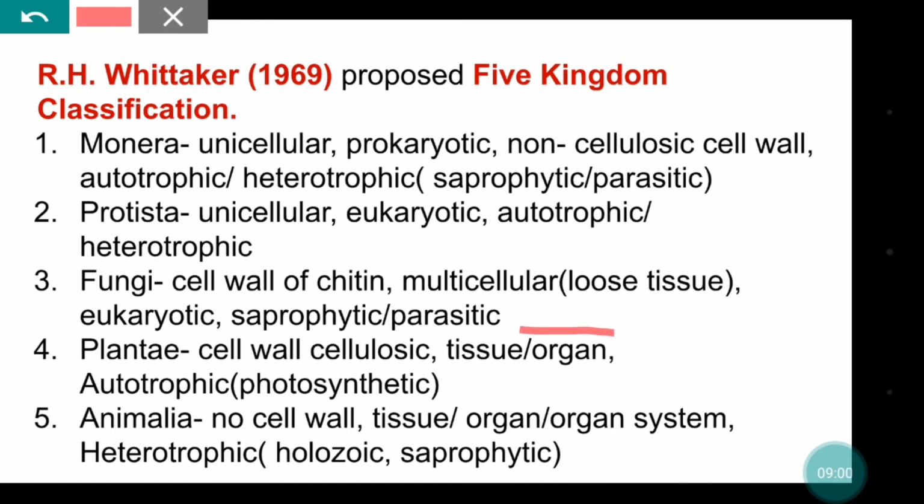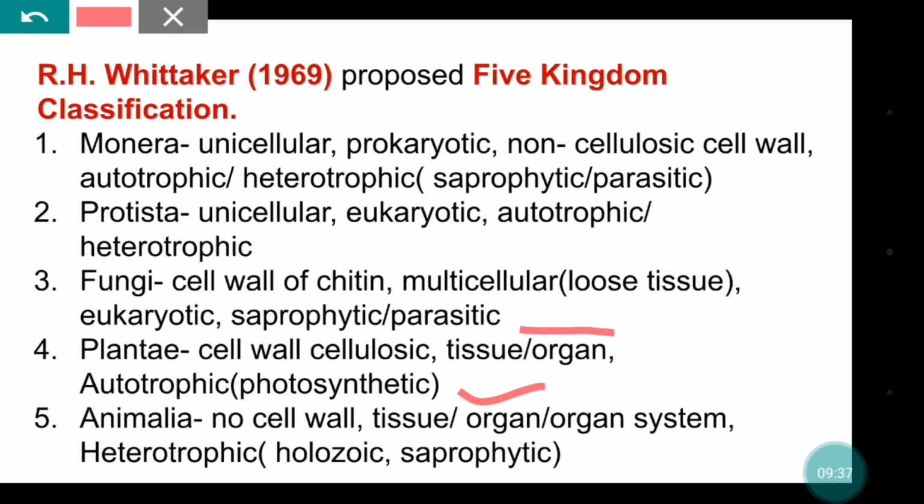Next is the Plantae. Plantae is the kingdom which contains all the living organisms which have cellulosic cell walls and show photosynthesis, that is those organisms are autotrophic. They trap light, perform photosynthesis, synthesize their own food, and do not depend on other organisms for food at all.